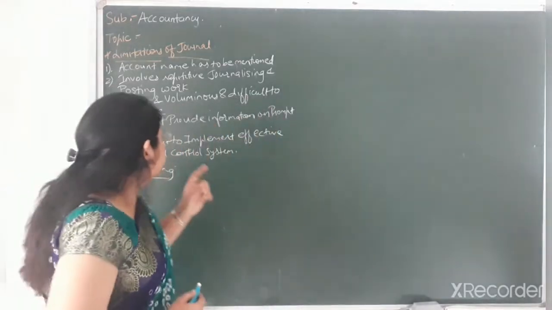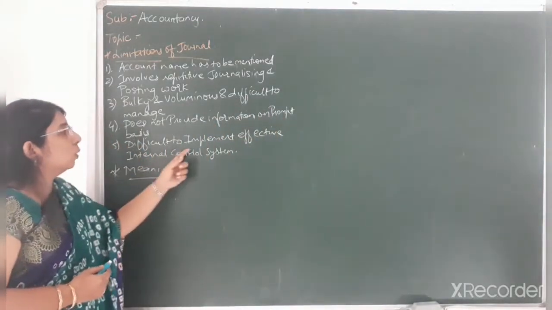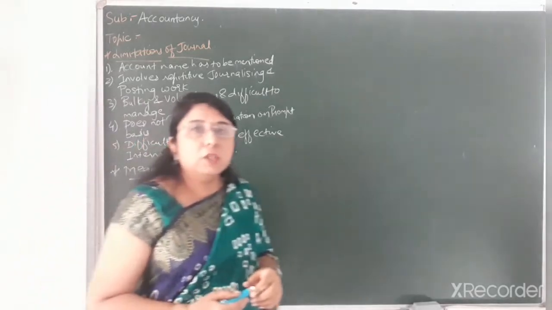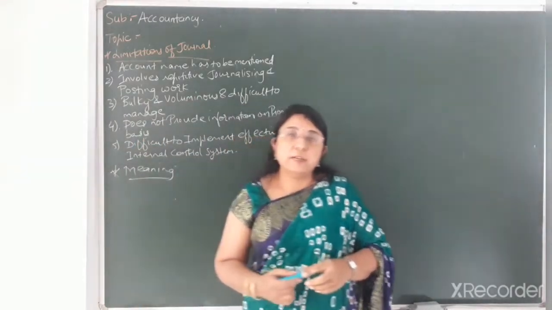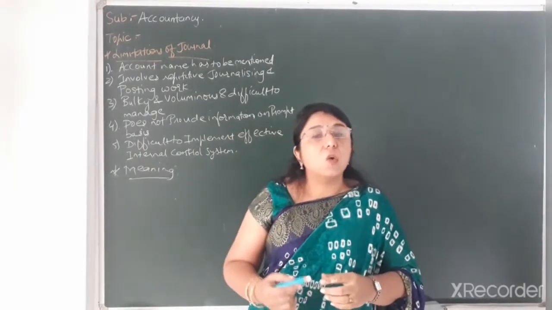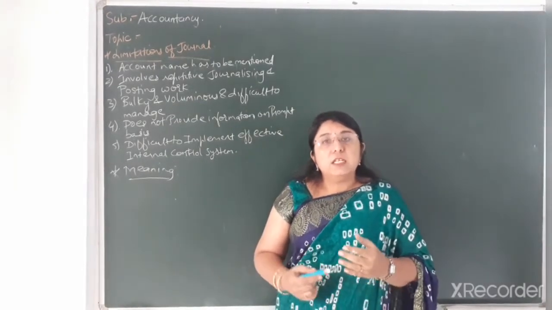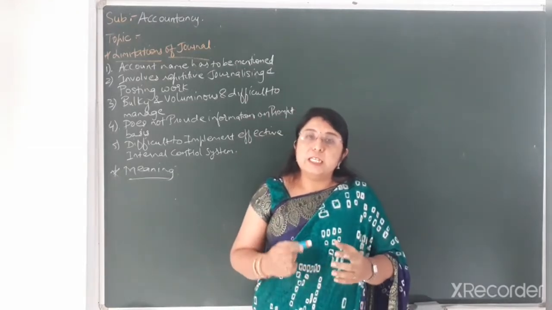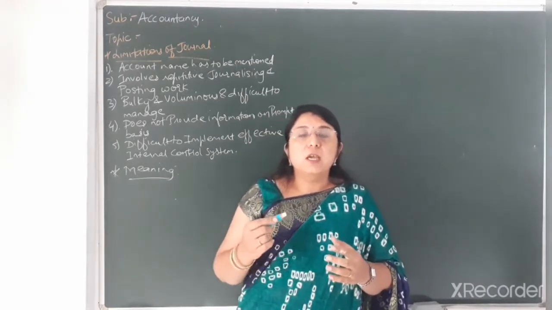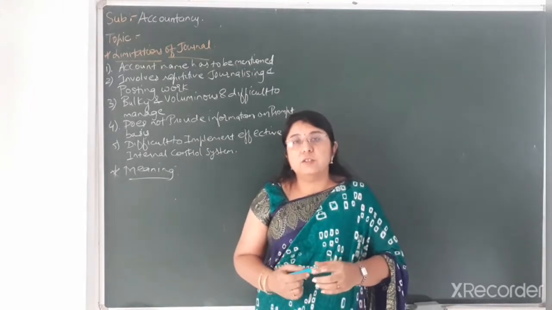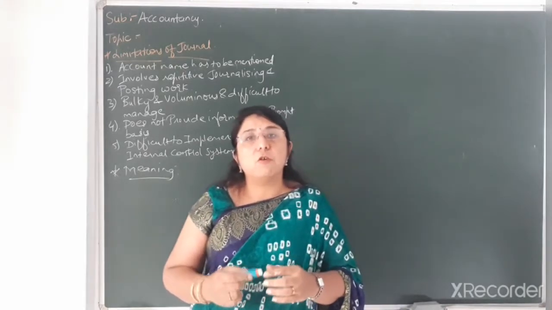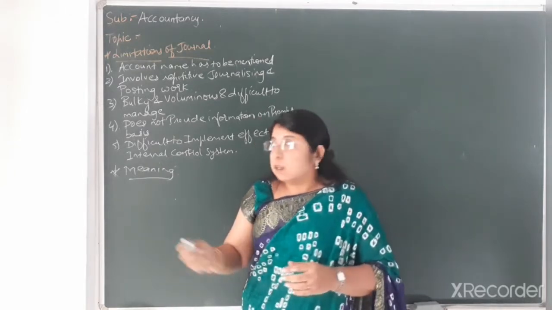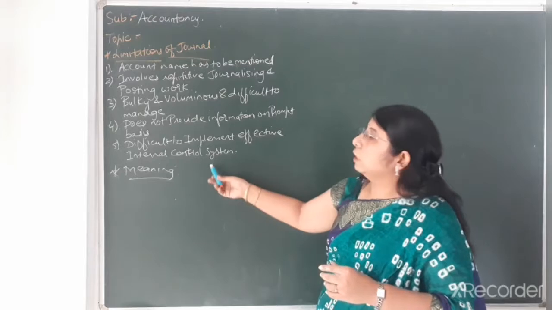Okay. Last point of limitation, that is, difficult to implement effective internal control system. Now whatever journal entries we are writing, that is based on the accounting standards. So internally we do not have any controlling power, or we cannot make any changes in the format or in the way or method of writing the journal entries. So there is a limitation of internal control system in the journal book. So these are the 5 limitations of the journal.